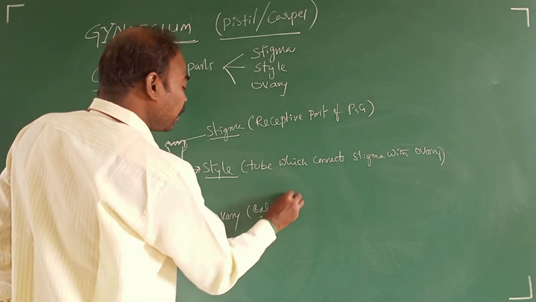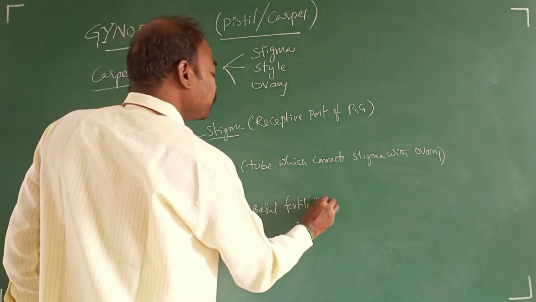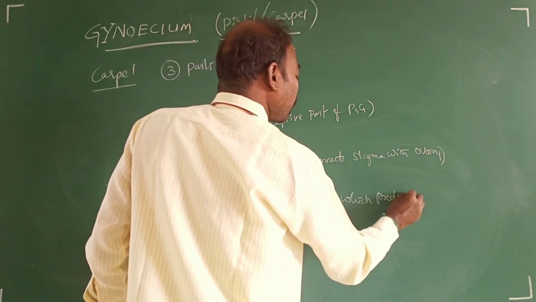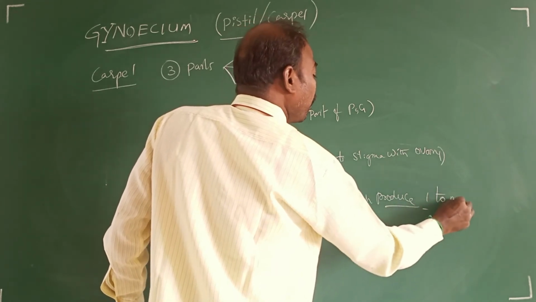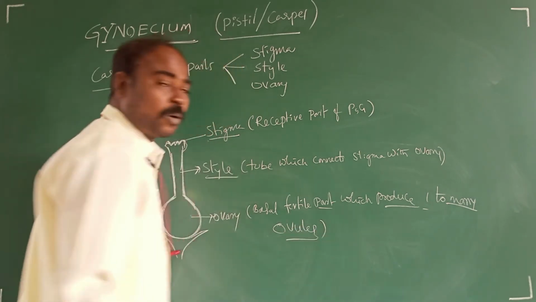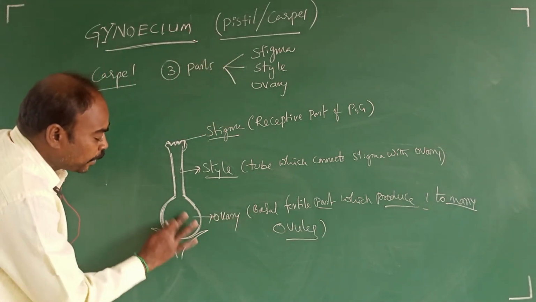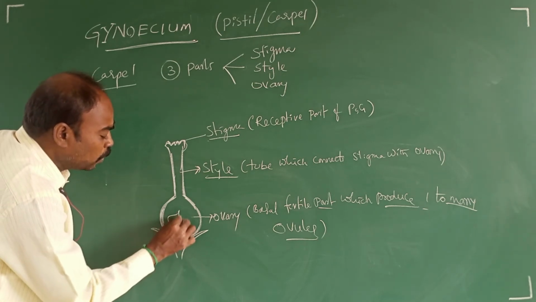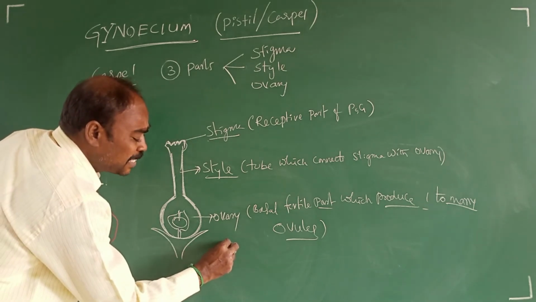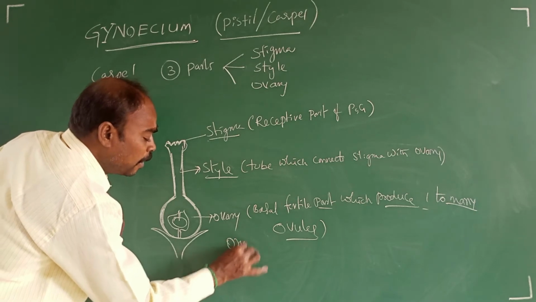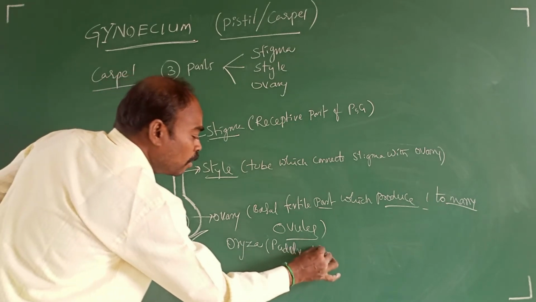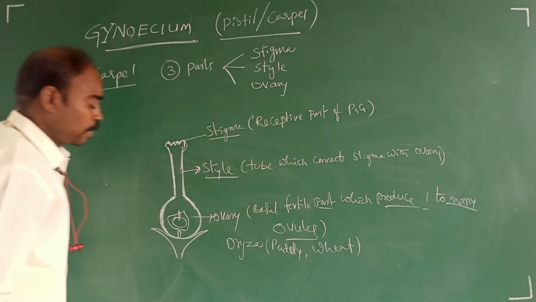Ovary is the basal fertile part which produces one to many ovules. If an ovary has one ovule, only one ovule is found in plants like Oryza, paddy, wheat, Triticum.